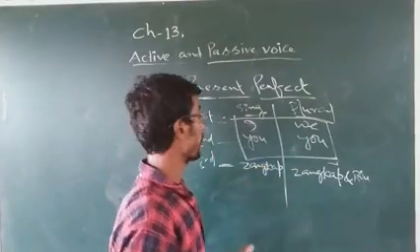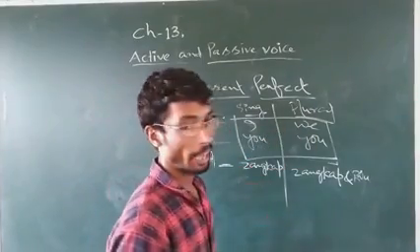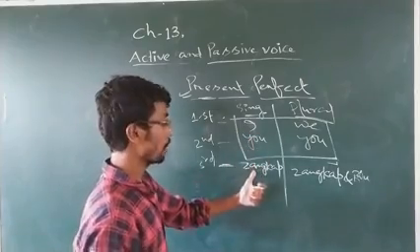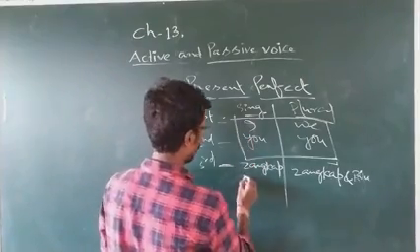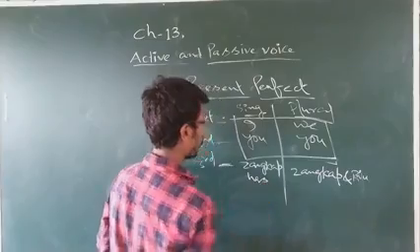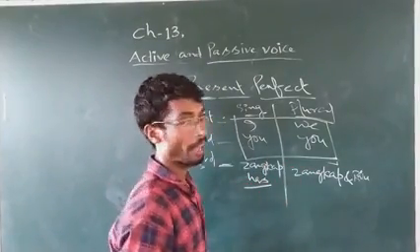So I would like to say that for first person and second person you will use have. For the rest, if the third person is singular, then has. Only for third person singular number has. The rest will be have. Okay.